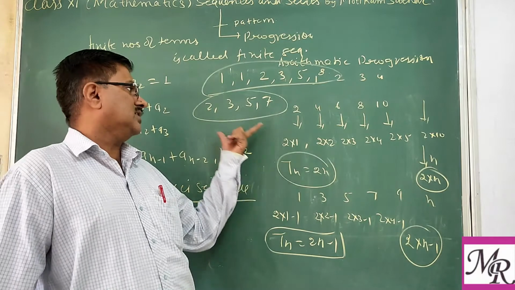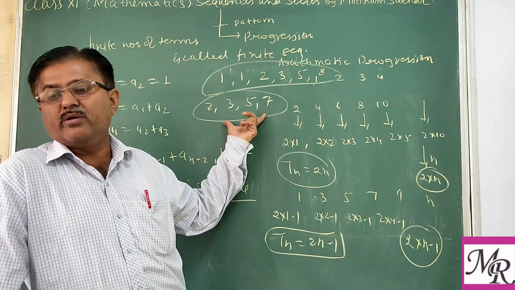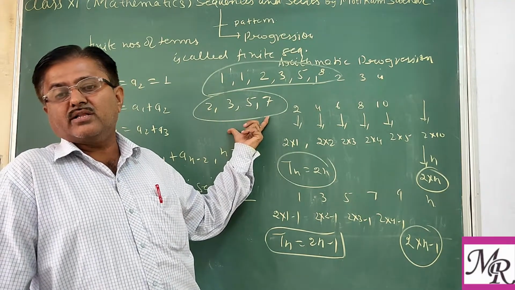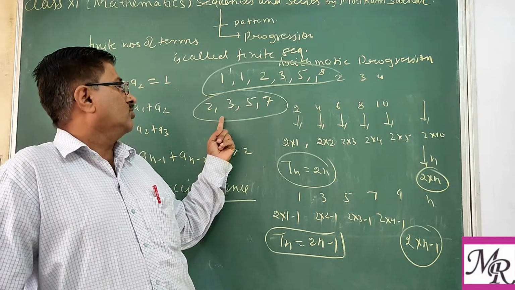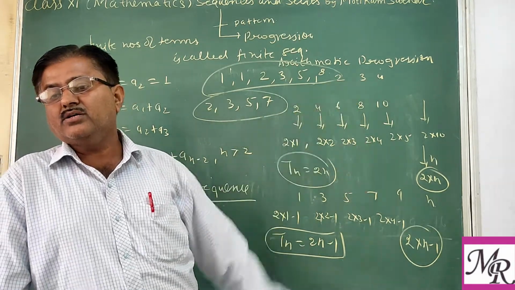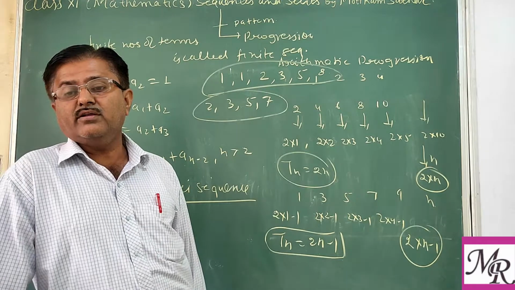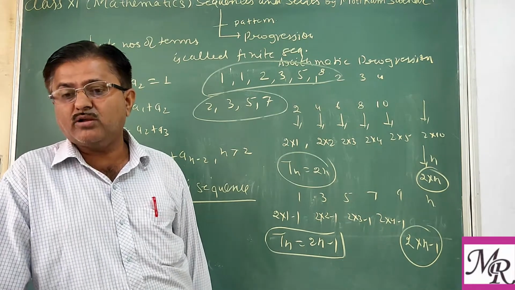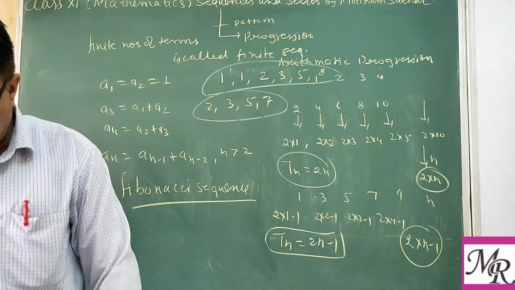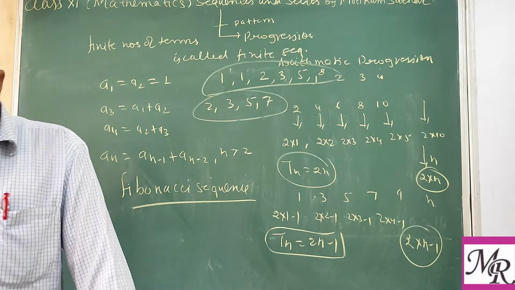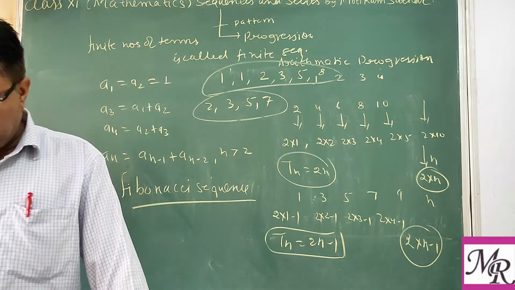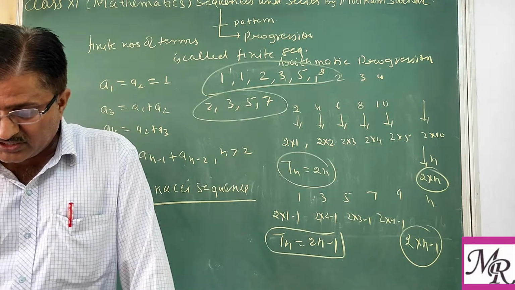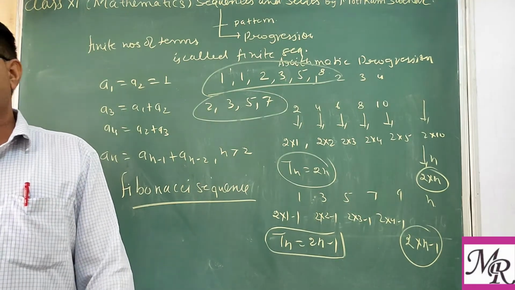So we can say it only by verbal description. Verbal description means anyone can say the sequence of the prime numbers. You already know what the prime numbers are, like 2, 3, 5, 7 and so on. You can easily find this one, but there is no particular formula for describing this. So in every sequence, we should not expect that its terms will necessarily be given by a specific formula.